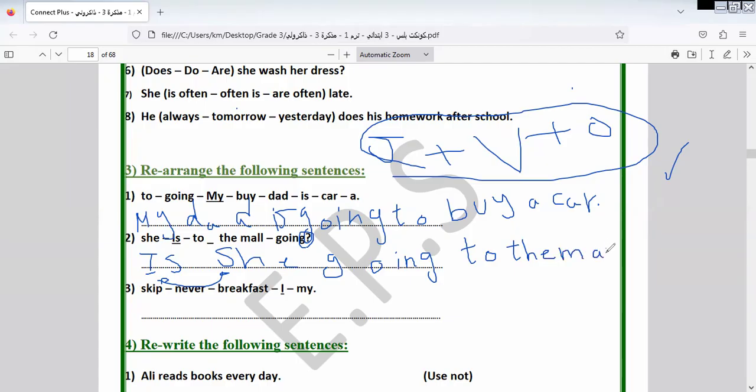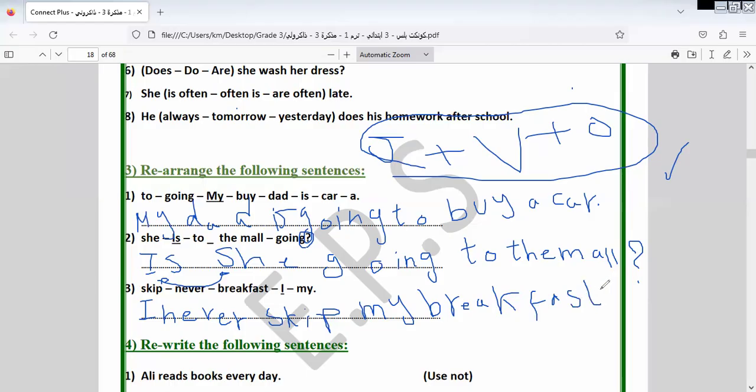And what I can do at the end of the sentence, I put a question mark at the end of the sentence like this. Here we have skip, never, breakfast, my. So: I never skip my breakfast. I put the question mark at the end of the sentence. Okay, let's go to another one here.